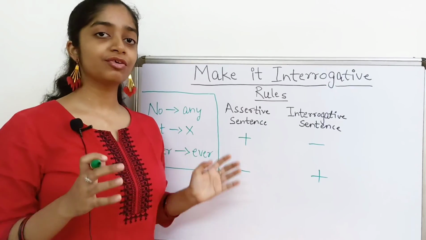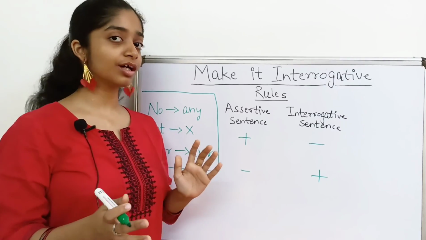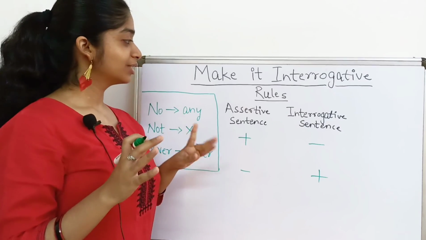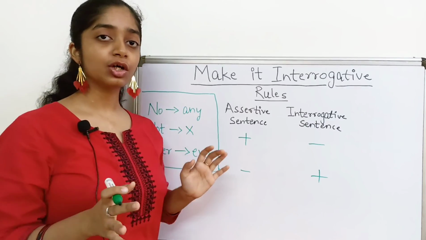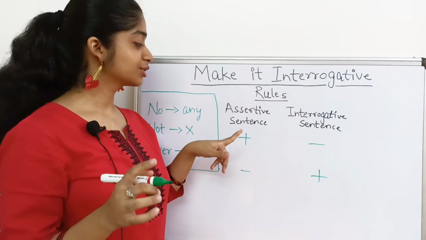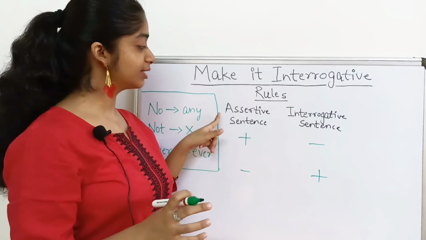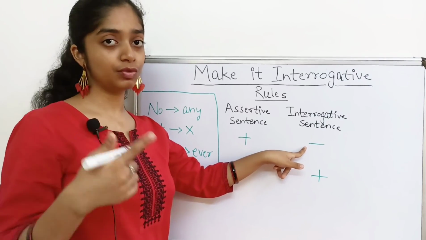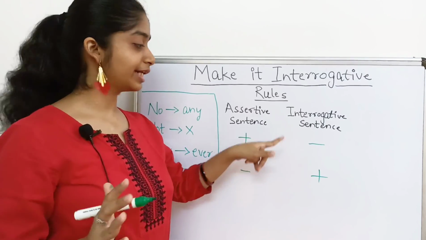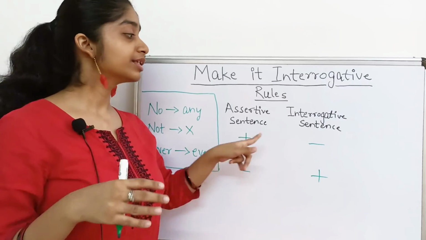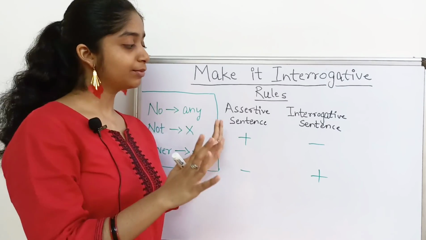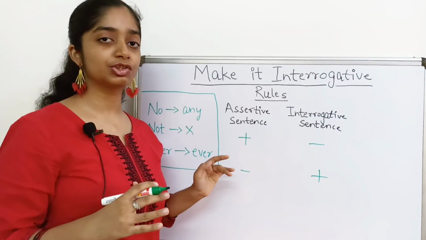Let's get started. Let us first learn about a few general rules which we have to follow while converting an assertive sentence into an interrogative one. Now, the rules are similar to that of the topic question tag. If the given assertive sentence is positive, the interrogative sentence which we will make will be negative. And if the given sentence is negative, the interrogative sentence will be positive. This is the same rule which we followed in the topic question tag.